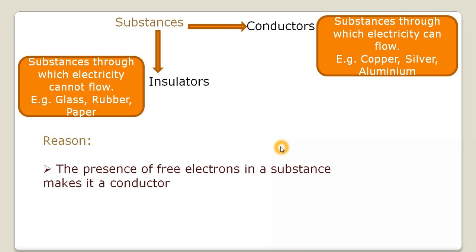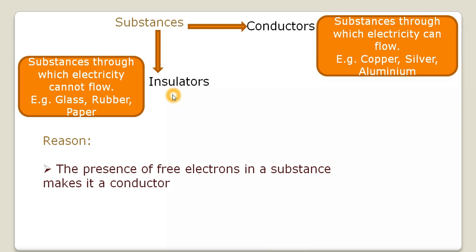We have discussed electric charge and electricity. So we know electricity is the flow of charges, right? In some substances, electric charges can flow easily, while in others they cannot. On the basis of that, substances are divided into two categories: one is conductors and the other is insulators.